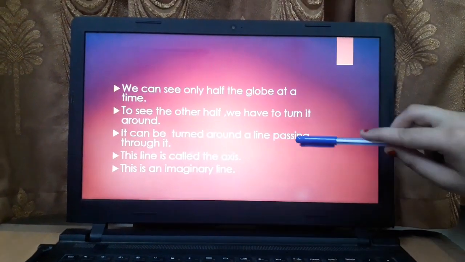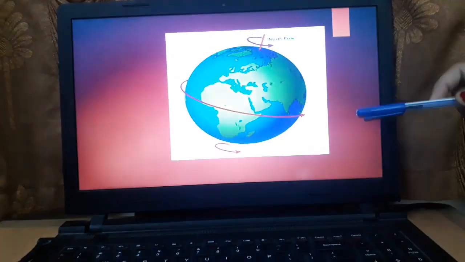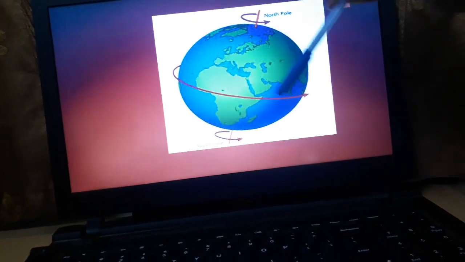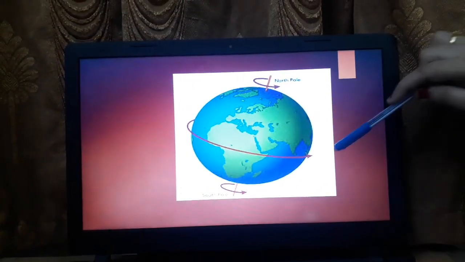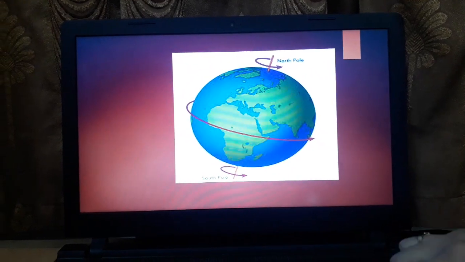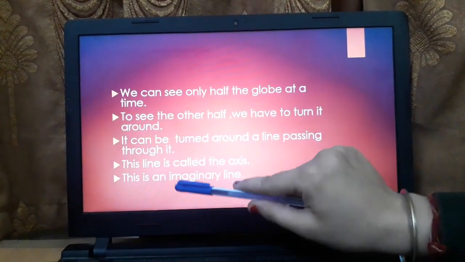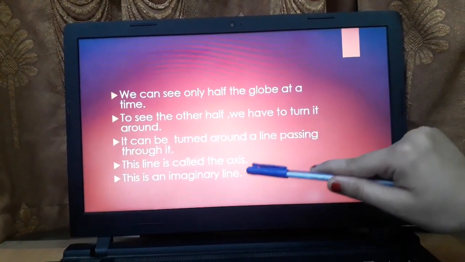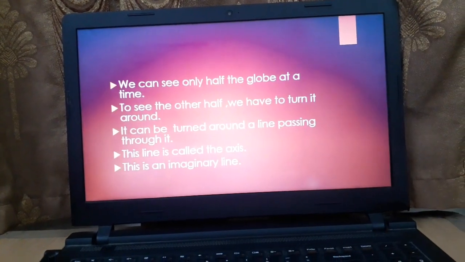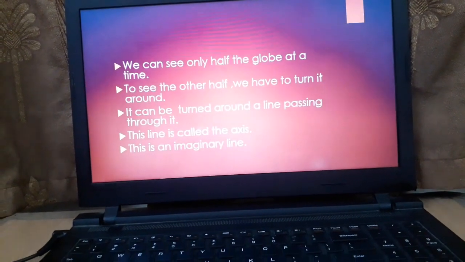It can be turned around a line passing through it. Now you can see. So when we rotate it, a line will pass through it. This line is called the axis, and this is an imaginary line made out of our approximation.